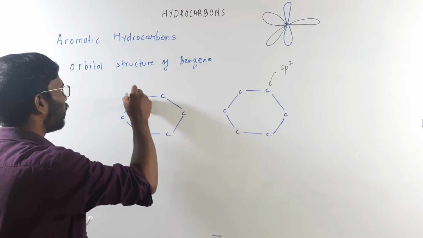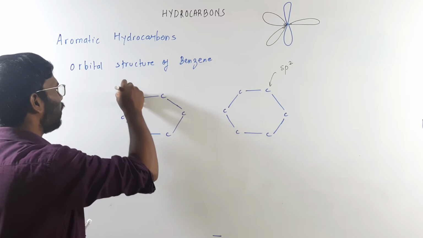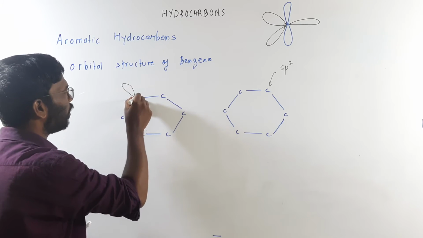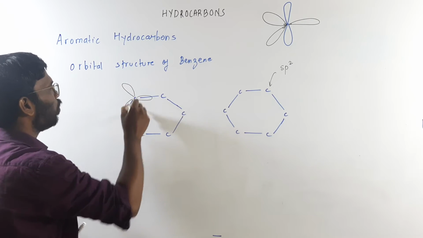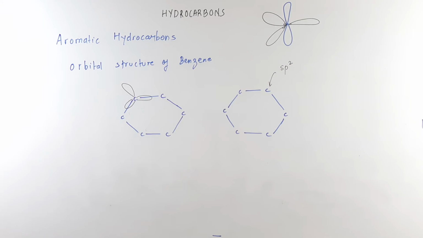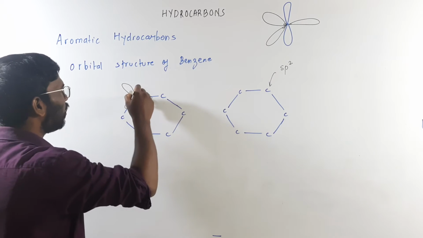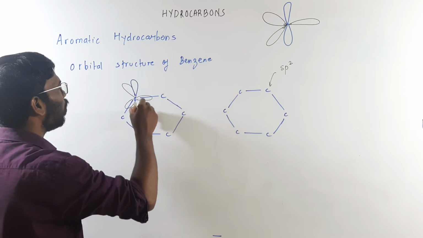It will be on this carbon. I'm just showing a rough picture. This is an sp2 hybrid orbital which is present on this carbon, and there is an unhybridized p orbital.